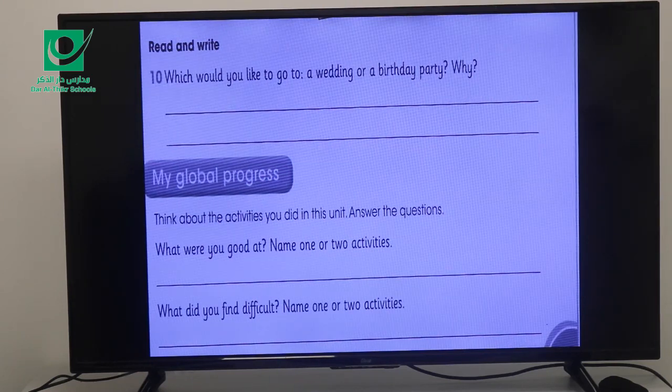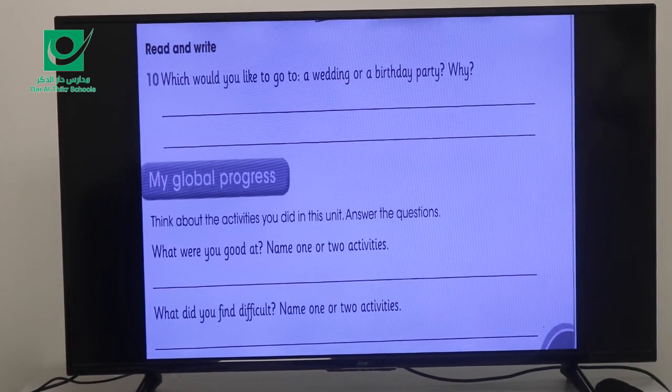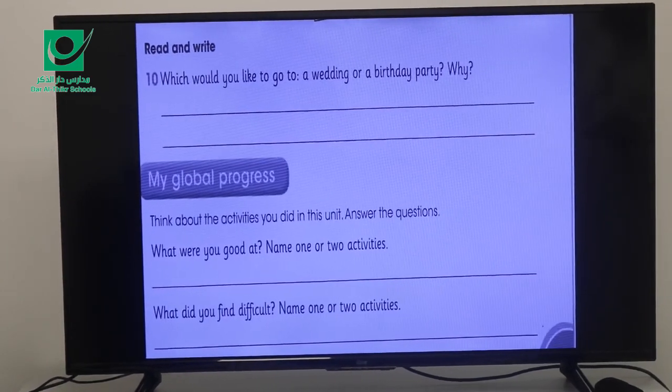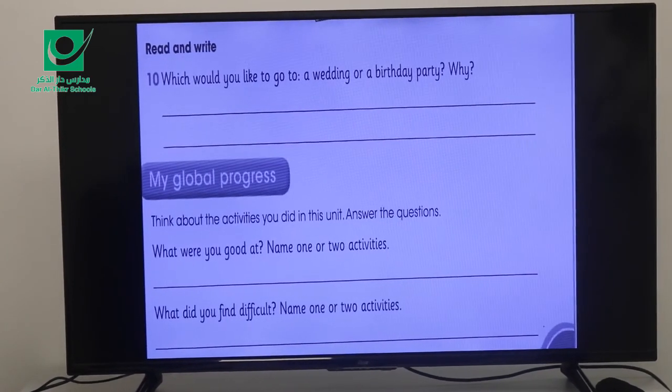Finally, think about activities that you did in this unit and answer these two questions. What were you good at? Name 1 or 2 activities. What did you find difficult? Name 1 or 2 activities.